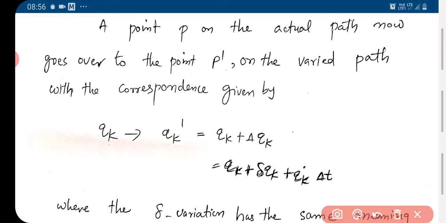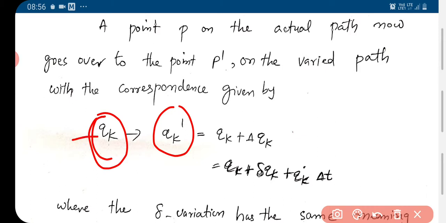So the corresponding coordinate qk now becomes qk prime. Qk is the coordinate of the point P, and qk prime is the coordinate of the point P prime.